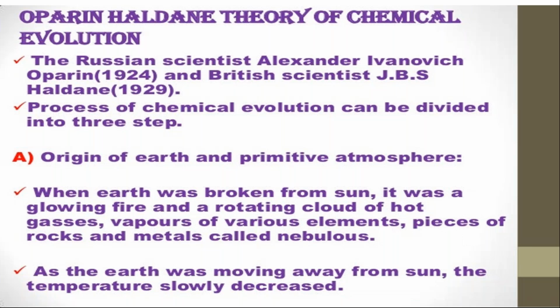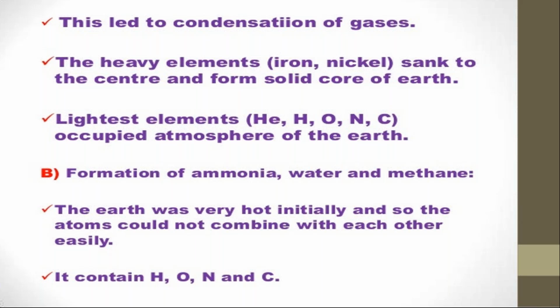The next was the Oparin and Haldane theory of chemical evolution. This theory was supported by many scientists. As per this theory, complex molecules are formed from simple molecules. First of all, the gases start condensing, then heavy metals form, then lighter metals, ammonia, and water start forming. In the very beginning, Earth was very hot, so atoms didn't combine with each other. It contained hydrogen, oxygen, nitrogen, and carbon.